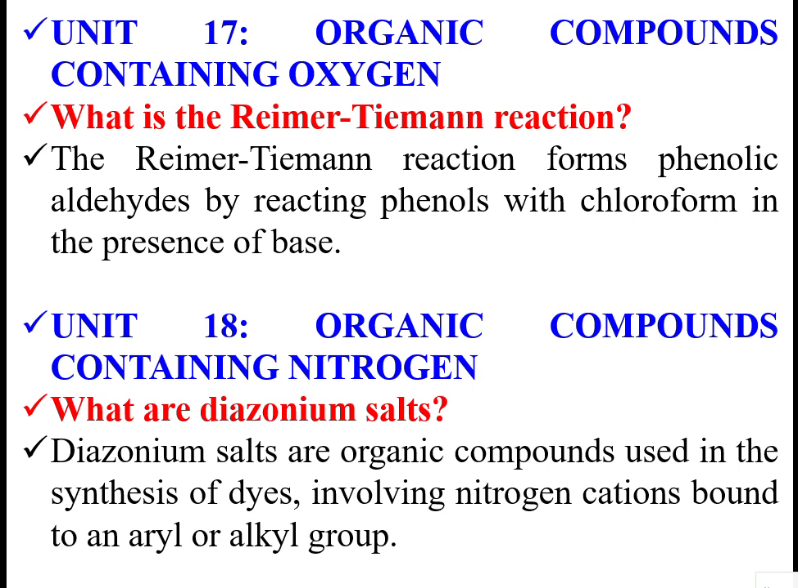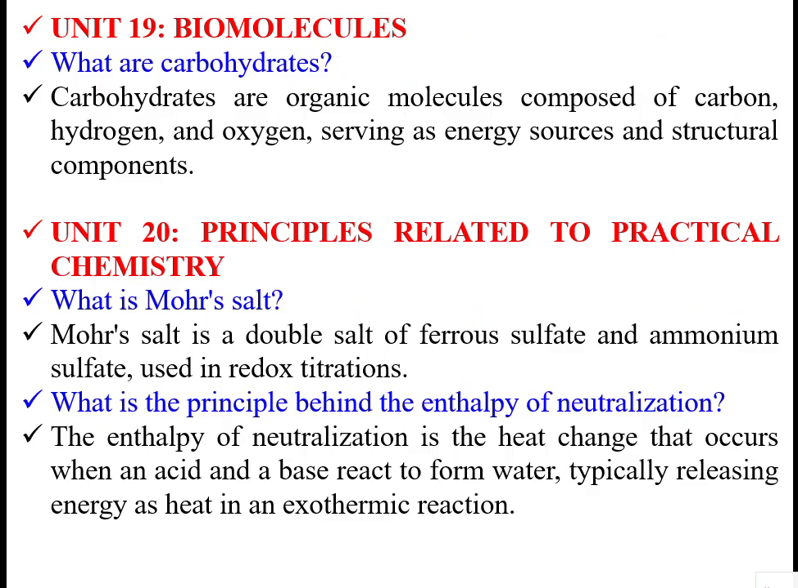For example, amine, C6H5NH2. Benzene is there, C6H6. If some NH2 group is added, it becomes aniline. Like that, diazonium salts. They are used in dyes.